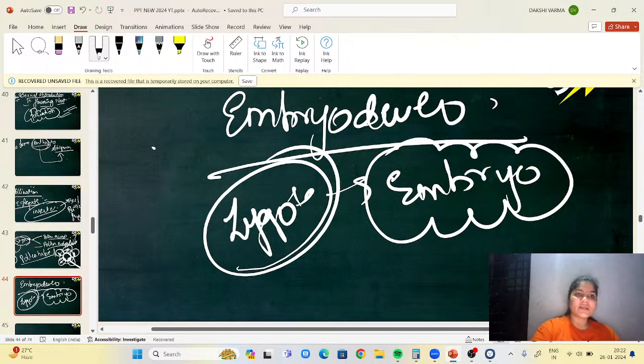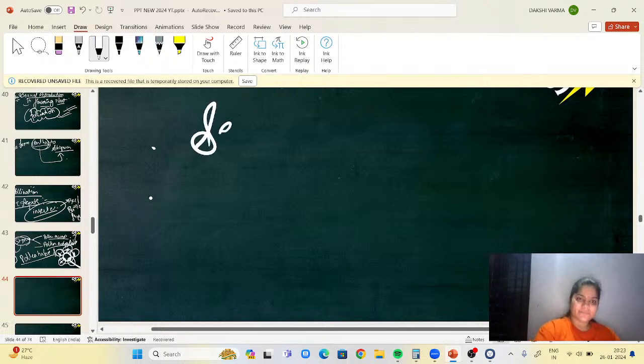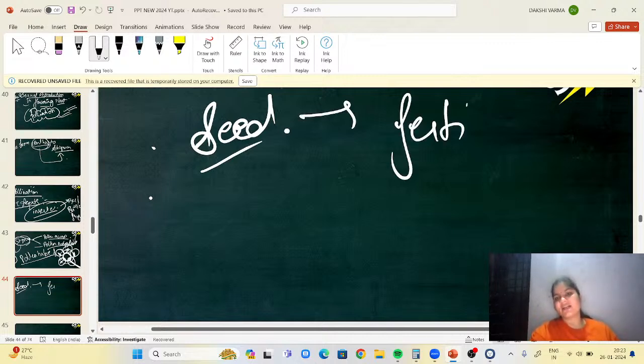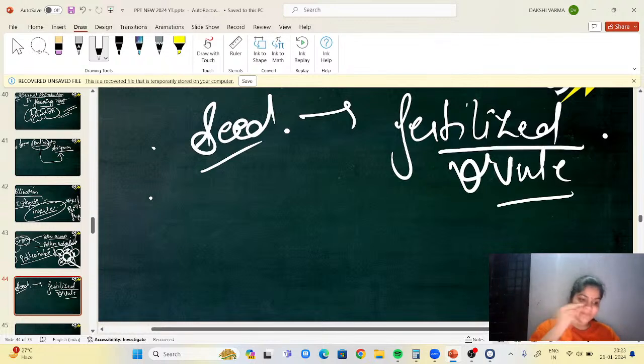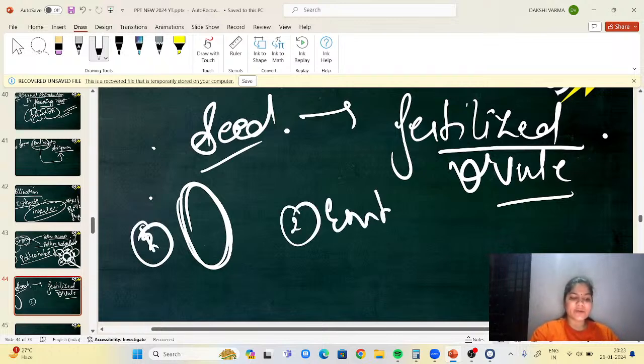Next, let us talk about seed. Seed is nothing but a fertilized ovule. So how will the structure of a seed be? First there will be a seed coat. Second we have the embryo. Then endosperm may be present. It is not sure that in seeds there should be an endosperm. It is not confirmed.